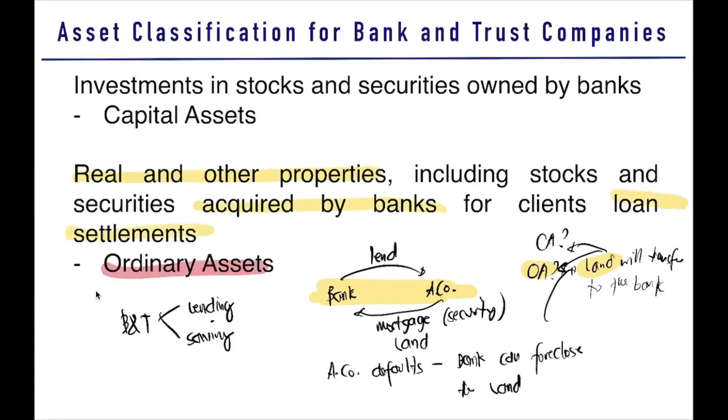Whether the property is personal or real will remain the same as ordinary asset. Why? Because it came from the ordinary course of the business of the bank or trust company.